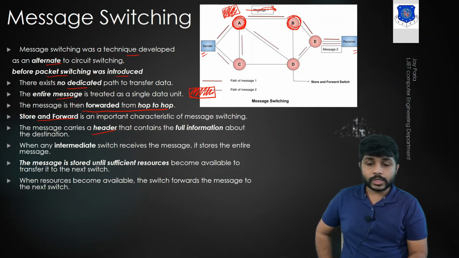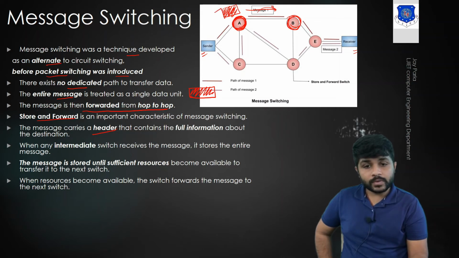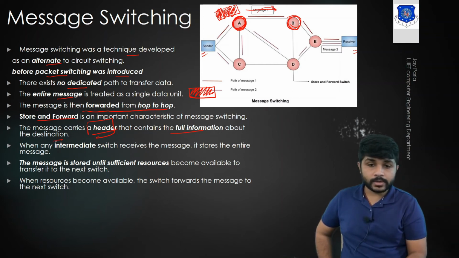Now the question is how switch A knows what the destination is. In message switching, some extra information is added before sending the original message. You can see that in message switching, extra information is stored in the header that contains information about the destination.